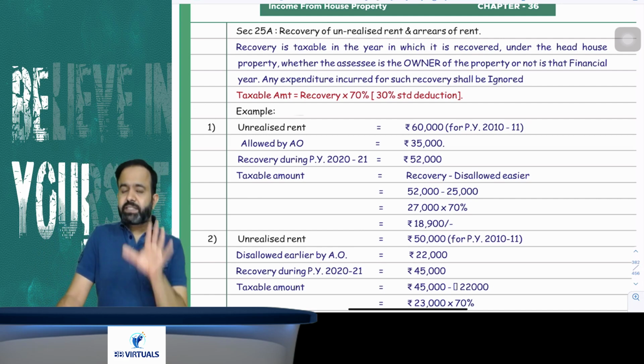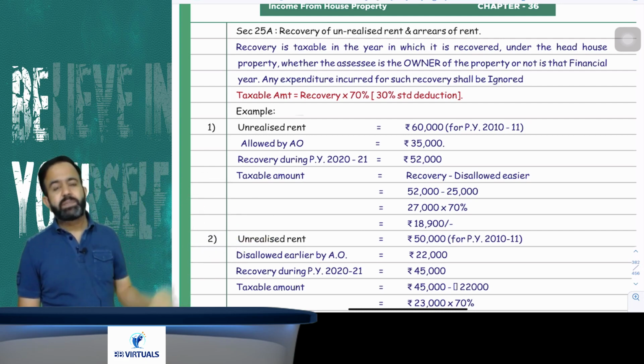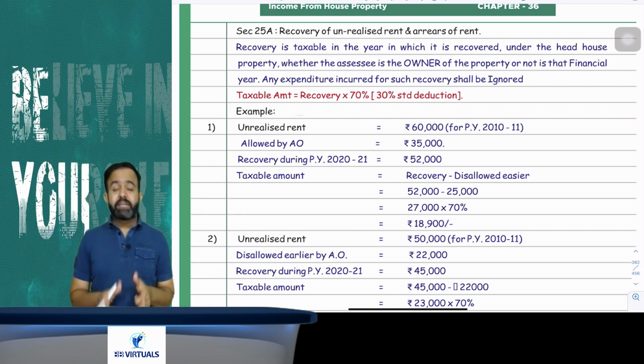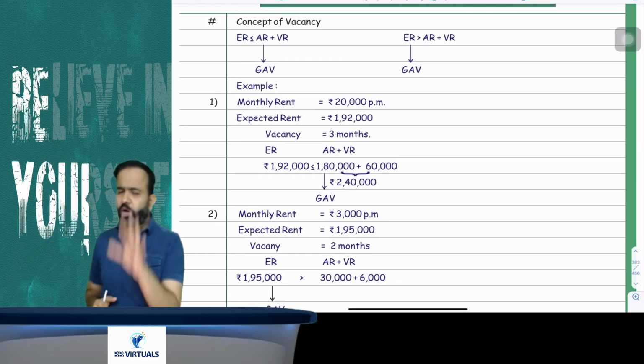It means 30% standard deduction is available. So whatever the recovery amount minus 30%, meaning 70%, will be taxable. So what I am saying is that recovery of unrealized rent or arrears of rent will be taxable in the year of recovery, and 70% will be taxable. 30% standard deduction is allowed. Now all people just pay attention.